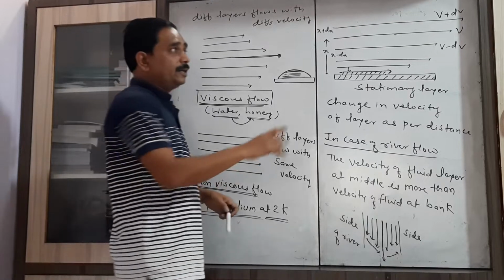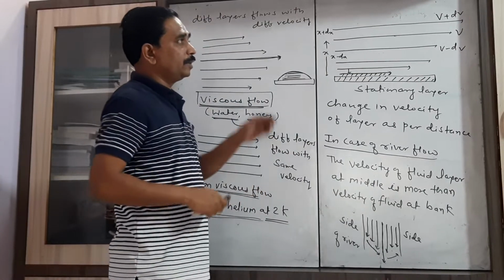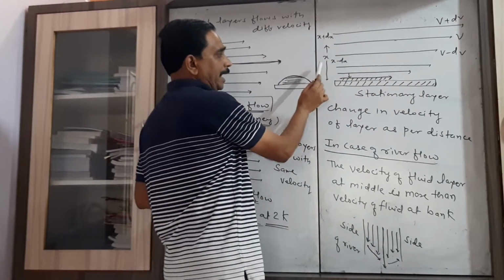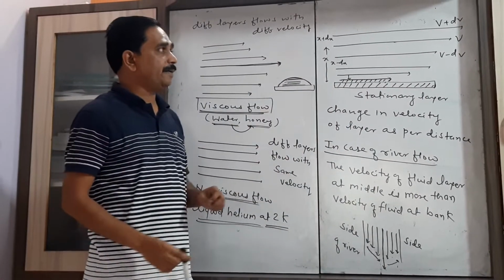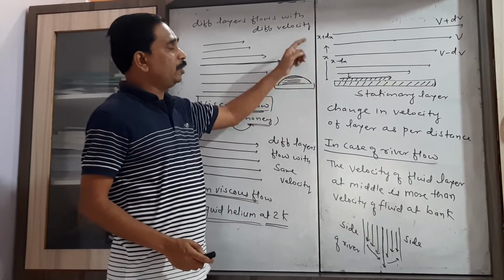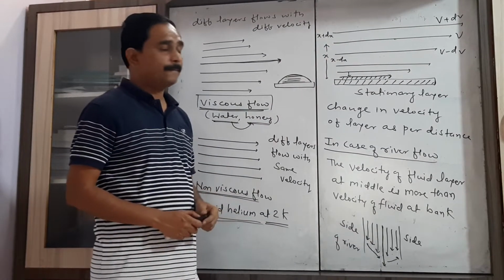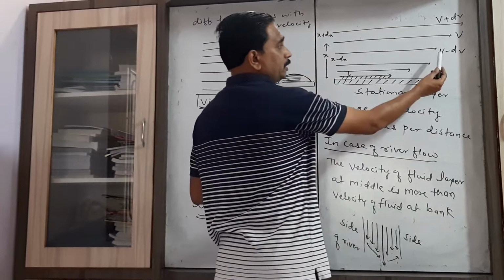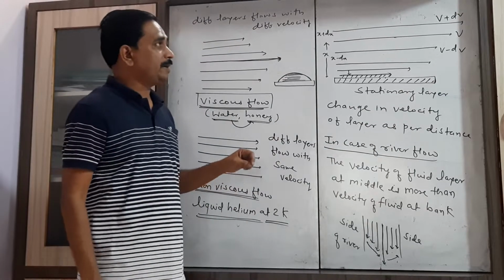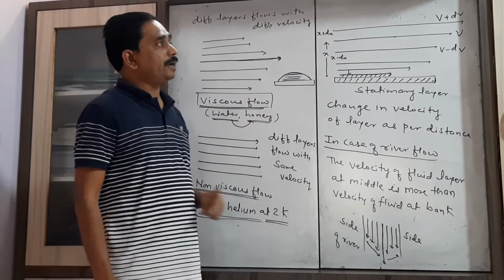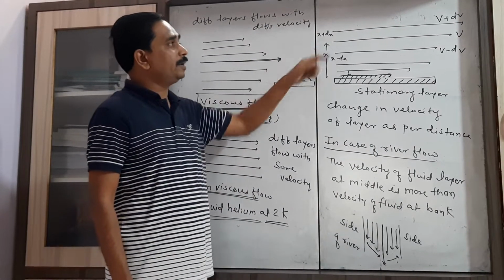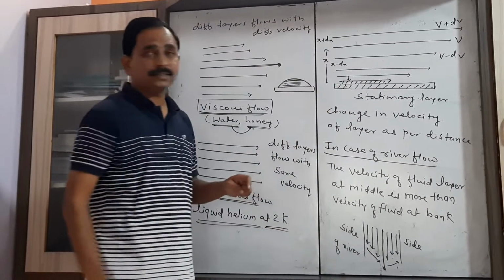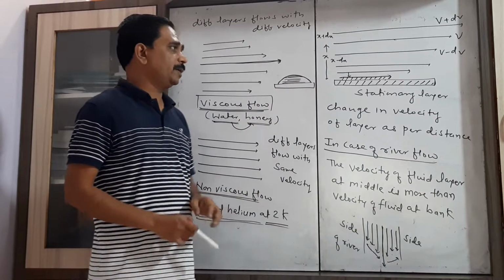Now let us consider three layers. One layer having velocity v at a distance x from the stationary layer. A second layer below this particular layer at a distance x minus dx having velocity v minus dv. And one more layer above that particular layer, at a distance x plus dx with the velocity v plus dv.